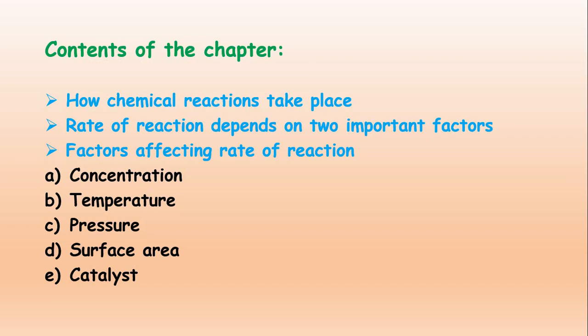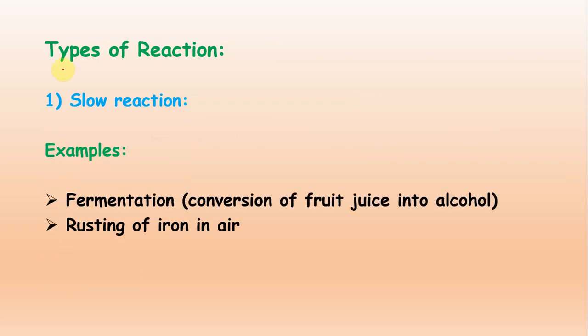Then we will discuss another portion of this chapter, that is how the chemical reaction takes place. The rate of the reaction depends on 2 important factors. Then we will discuss the main factors in detail, the factors affecting the rate of reaction, like concentration, temperature, pressure, surface area and catalyst. Now the types of reaction.